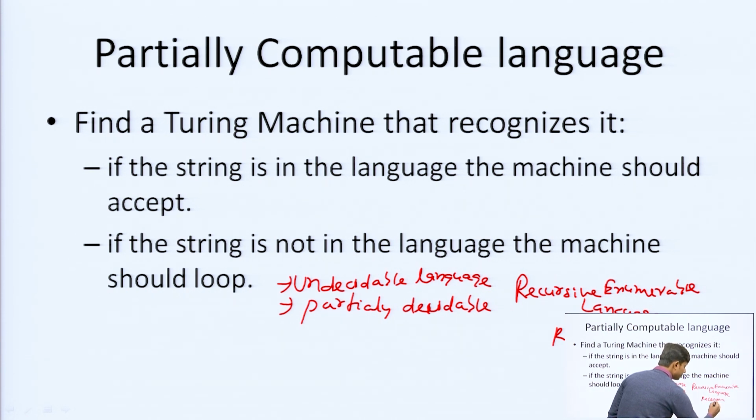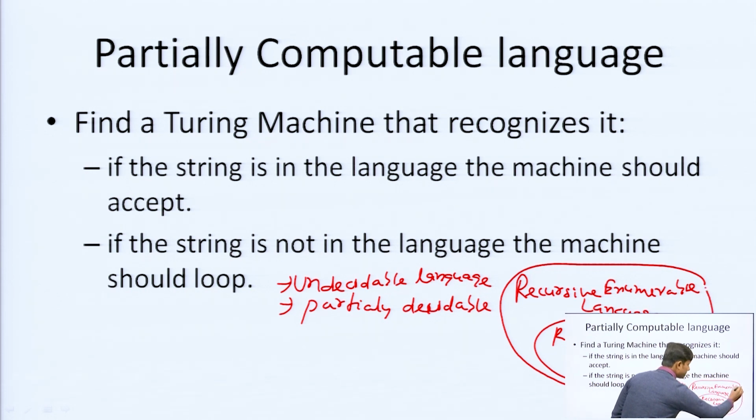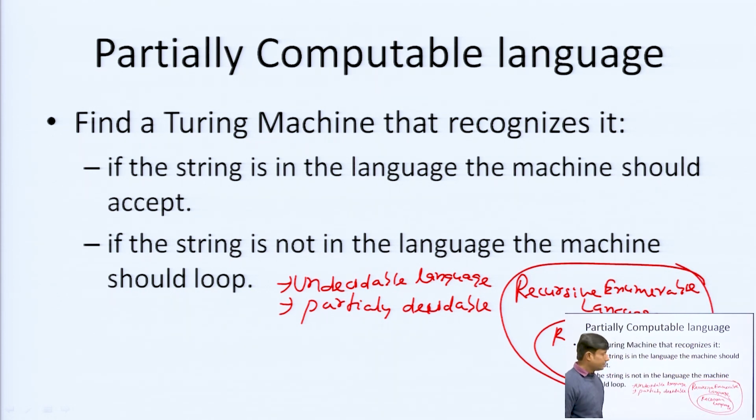For the unrestricted grammar, sometimes it will give a recursive language and sometimes a recursive enumerable language.